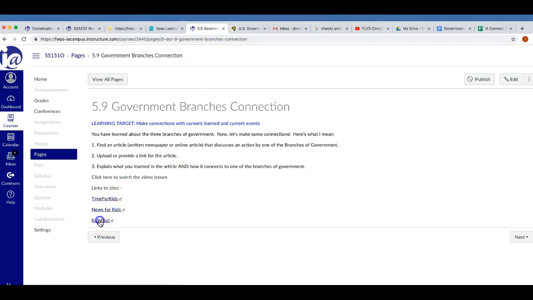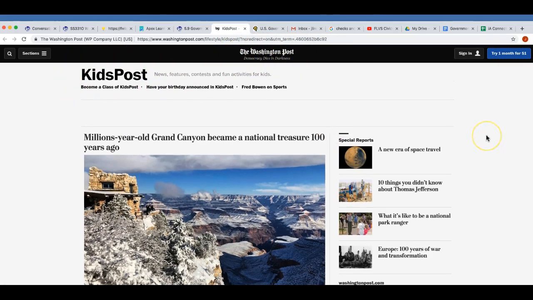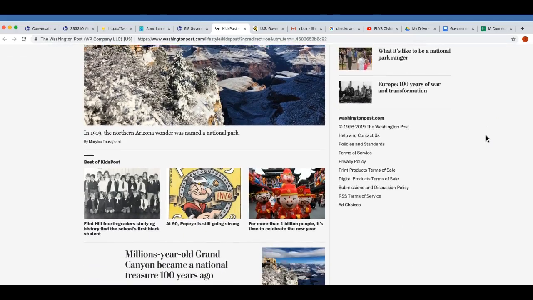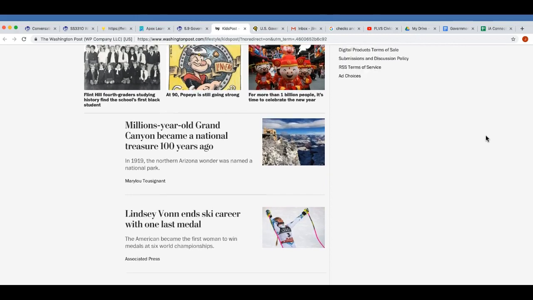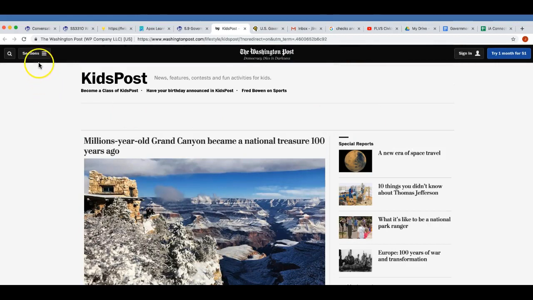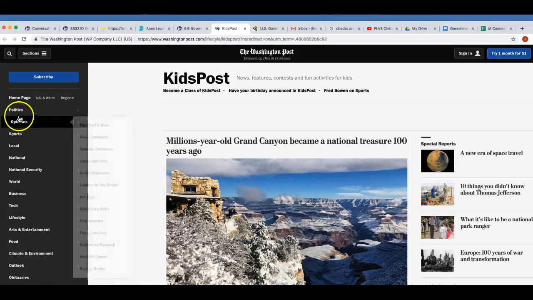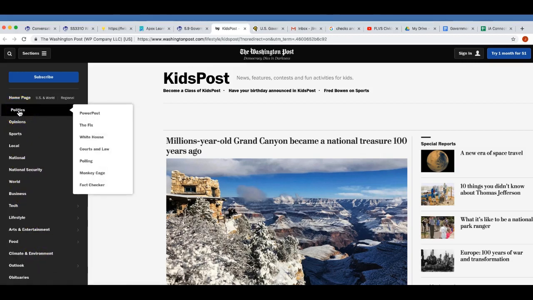Okay, now I'm going to click out of Time and I want to go back to one of these. I'm going to go to this one because I'm more familiar with the website, although the other one is a good option. Okay, so this one is done by the Washington Post and they call it Kid Post. And once again, this is the front page of Kid Post. And you can see that they have a lot of different articles for you to read here. But what I want to show you is how to use this. Now, if you go to the top left of Kid Post, you can click on sections, and then you can see that they have different parts that you can click on. So politics will probably give you the best bet to find your article.